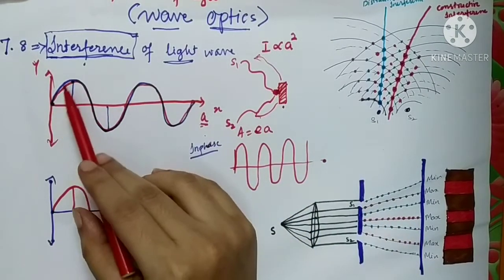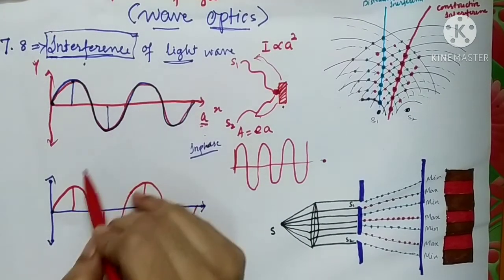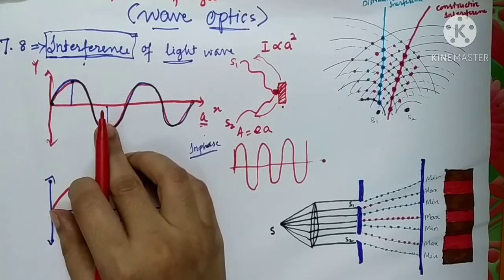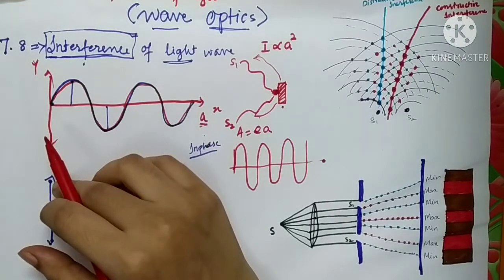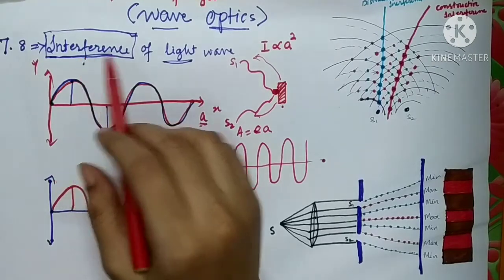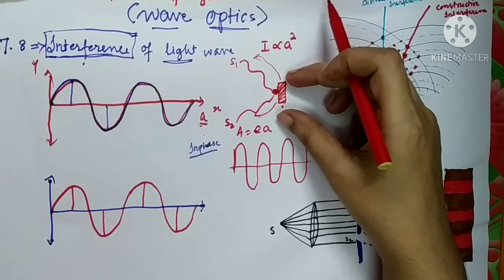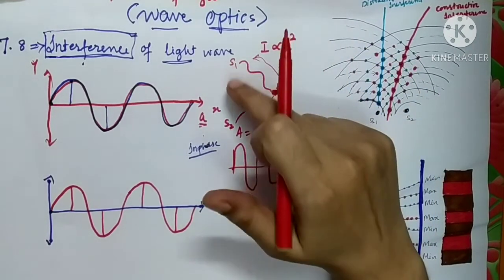Such a type of superposition of waves is called constructive superposition, and this is called interference. As I told you, interference is nothing but the superposition of waves, but superposition is the word used for sound waves. For light waves, we use the term interference. Such superposition will change the intensity of light, and the intensity will be much larger at this point as compared to the two individual sources.